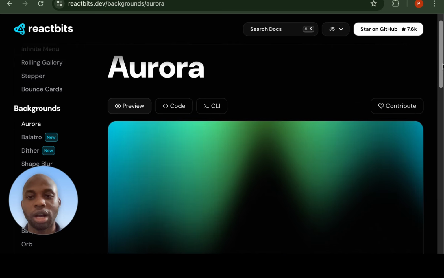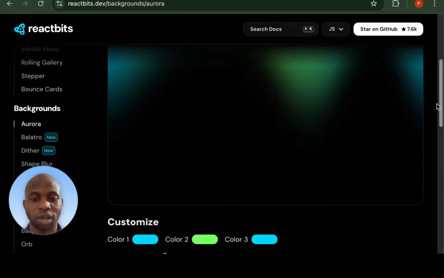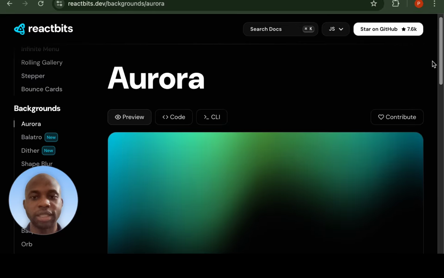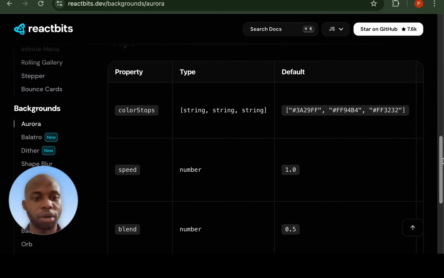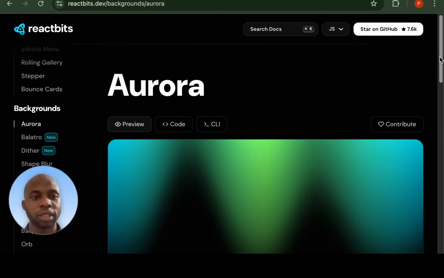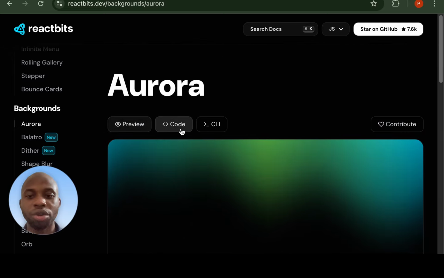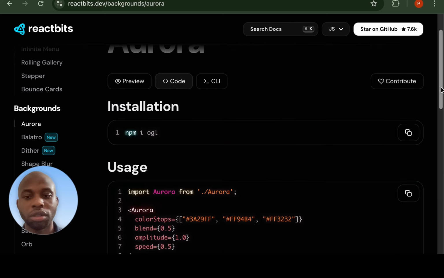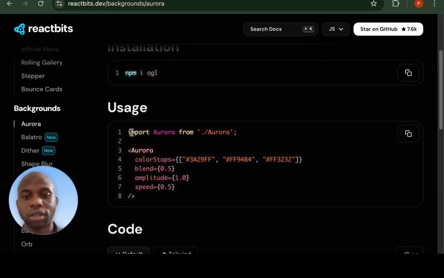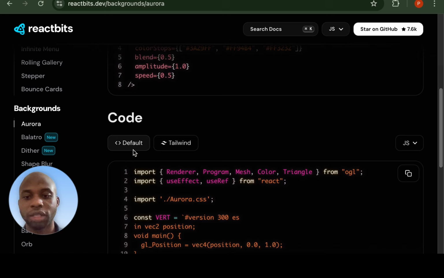This is the Aurora animation. You can see how everything is working very smoothly. You can integrate this into your website. You can change the props. Here are the props. The good thing is that you can preview it. You can watch the code. This is the code. You can put the code in your website like this, or you can copy the full snippet. This is the full snippet code.